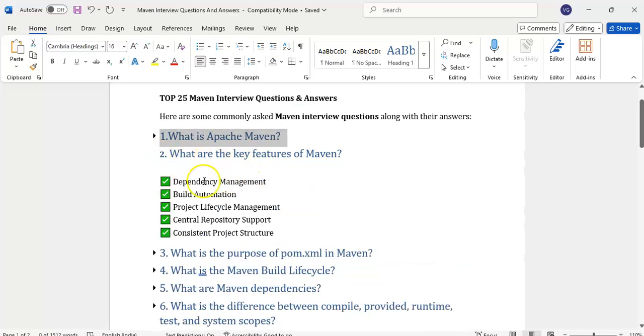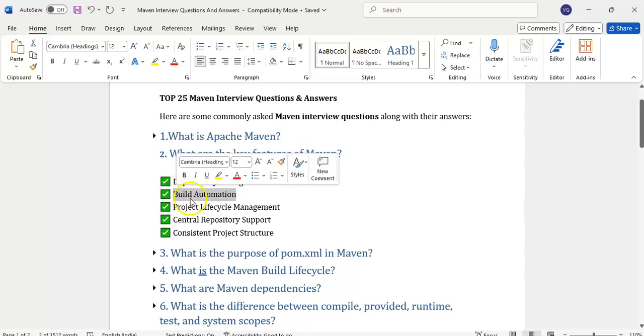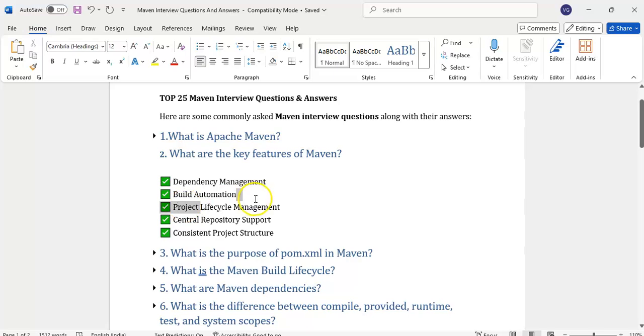What are the key features? Dependency management. We no need to manually download and keep it in the project, the external jar files. Build automation. We can easily build the project. Life cycle. It will maintain the project life cycle and central repository support. We will see that. Consistent project structure. It will provide automatically a structure. We no need to worry about it. These are some of the features of the Maven.